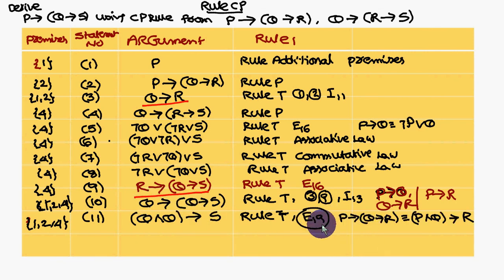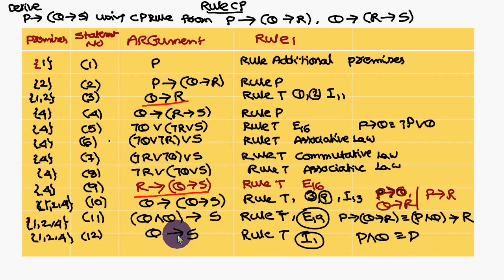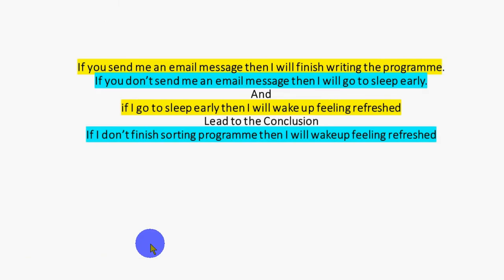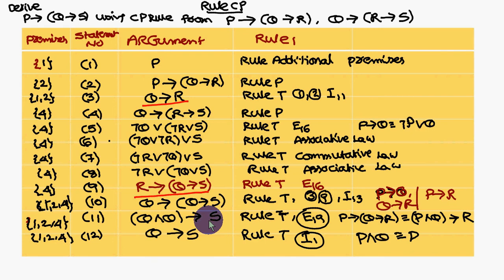This is the equivalence 19, P conditional Q conditional R can be written as P and Q conditional R using that law. So Q and Q is nothing but Q, therefore Q conditional S. So using the rule T, implication I1, which says P and Q is nothing but P, we get Q conditional S. So I have taken the left hand side of the conclusion and got the right hand side of the conclusion, therefore the given conclusion is a valid conclusion.